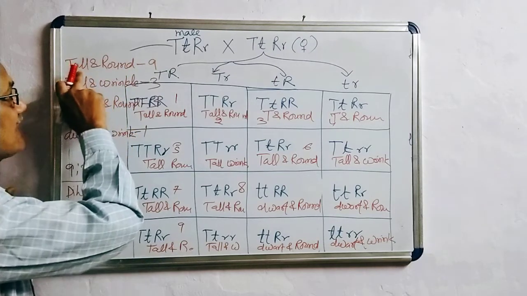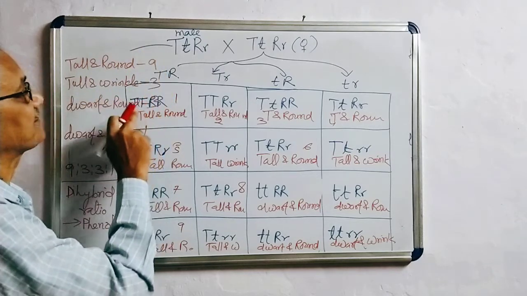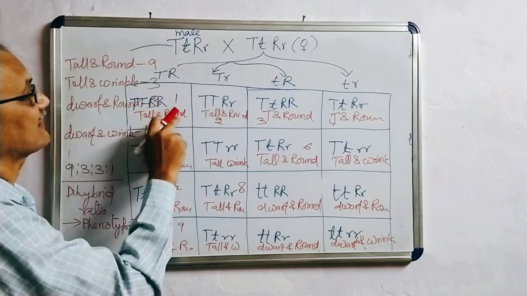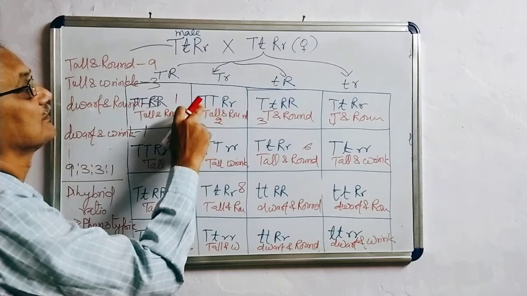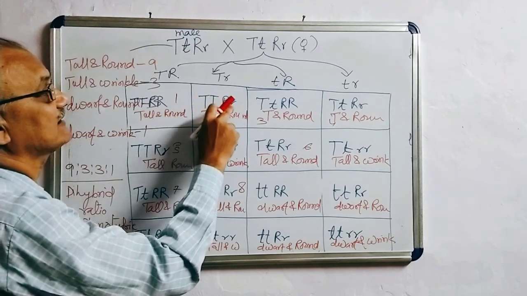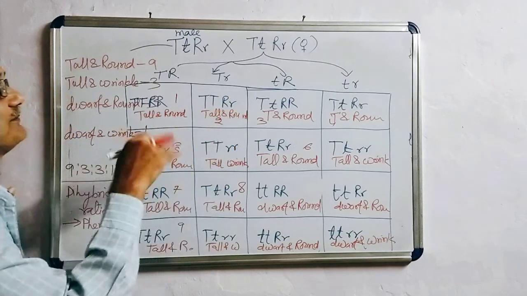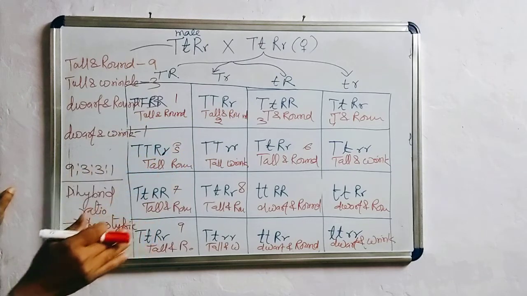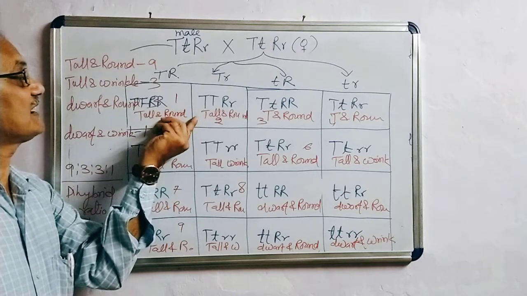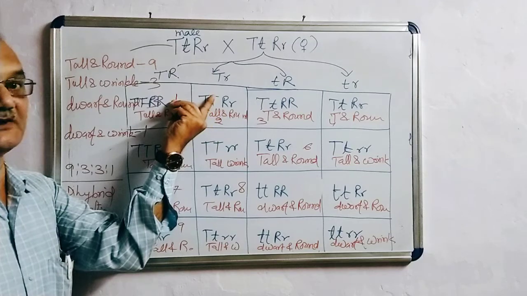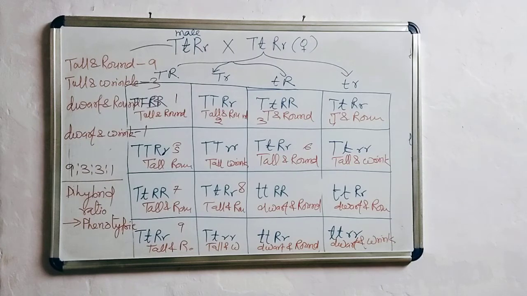In the case of tall and round, you are finding nine different types of genetic makeup. For example, the genetic makeup of this tall and round plant is all in capital letters. This one is also tall and round. T is in capital, R in the hybrid condition, but the expression of this one is tall and round. So it is called phenotype, physical appearance, which you can express in words. And this you cannot express in words. This one is also tall and round, but genetically it is different. So the genetic makeup, the genetic constitution of the plant, is called genotype.